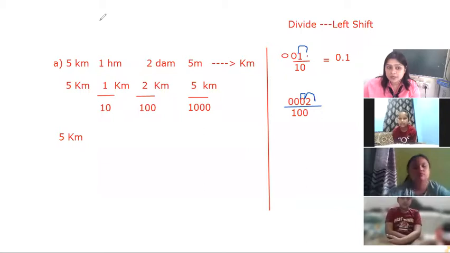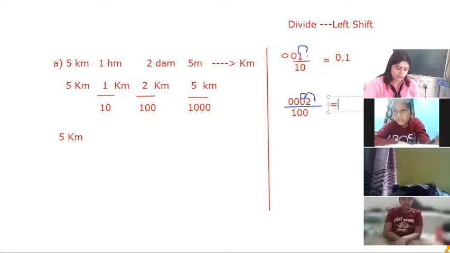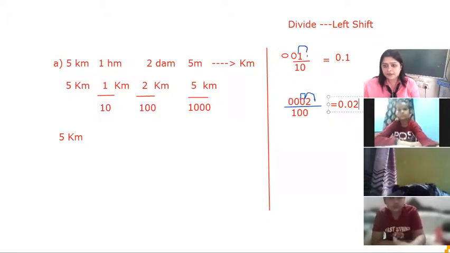So what will be our answer? Yes, 0.02, very good. So this will be your answer. I hope it is clear.